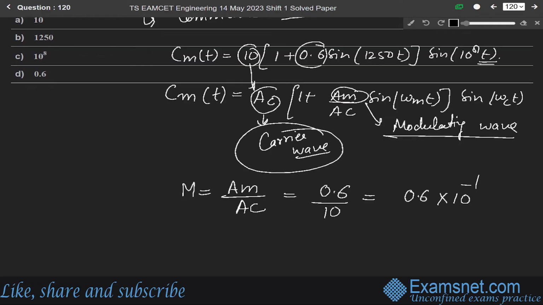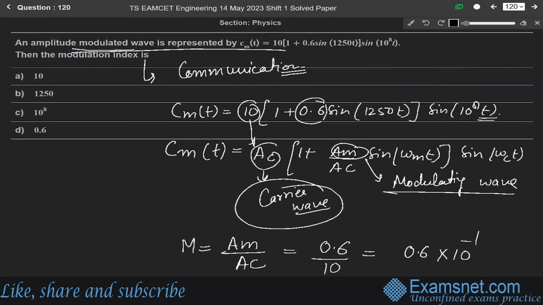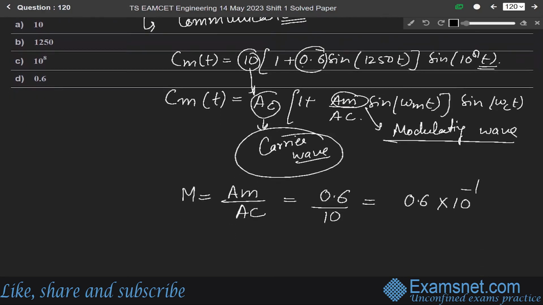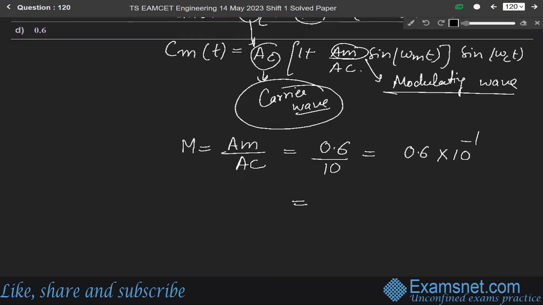Okay, so from this option D, not option D, it is 0.6, na. So AM over AC means 0.6 over 10, means 0.6. It will be equals to 0.06. So 0.06 is the correct answer. Okay.